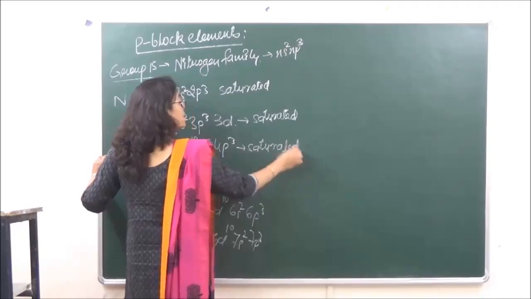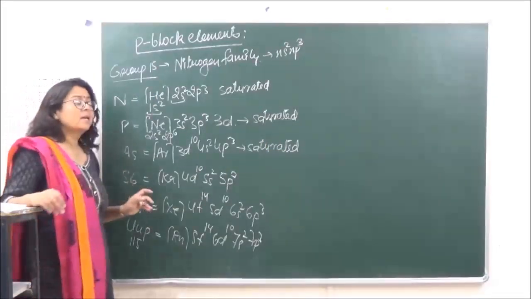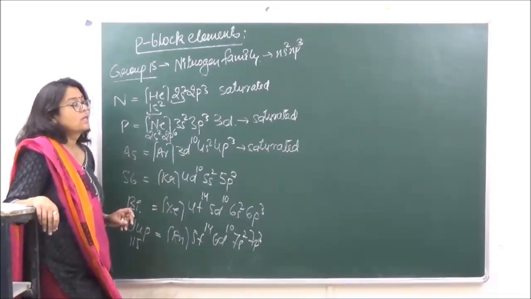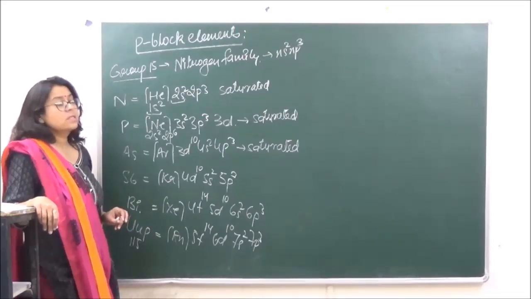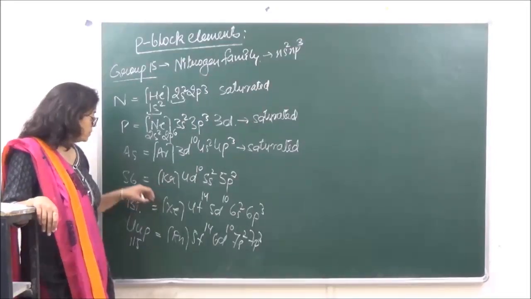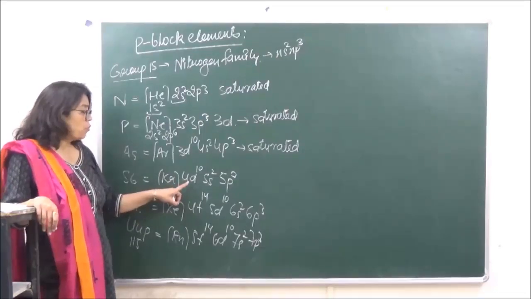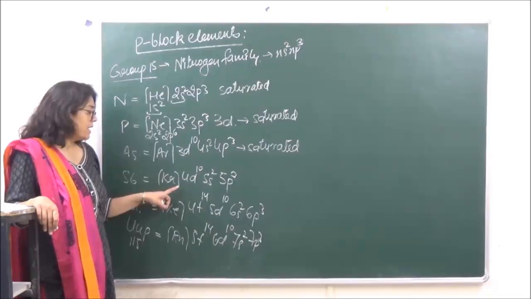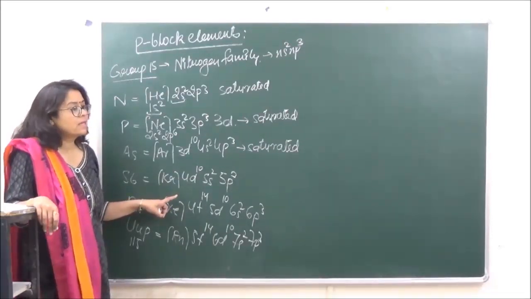So if the penultimate shell has a completely filled electronic configuration, such elements are said to be saturated with electrons in the penultimate shell, right? In a similar manner, when we go to Sb, which is antimony, go to 4d. 4d is 10, right? And then after that, what are the magic numbers which we've done in class 11?